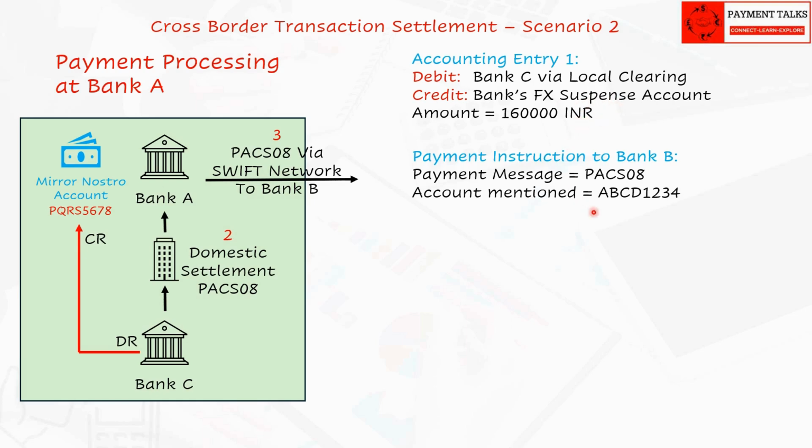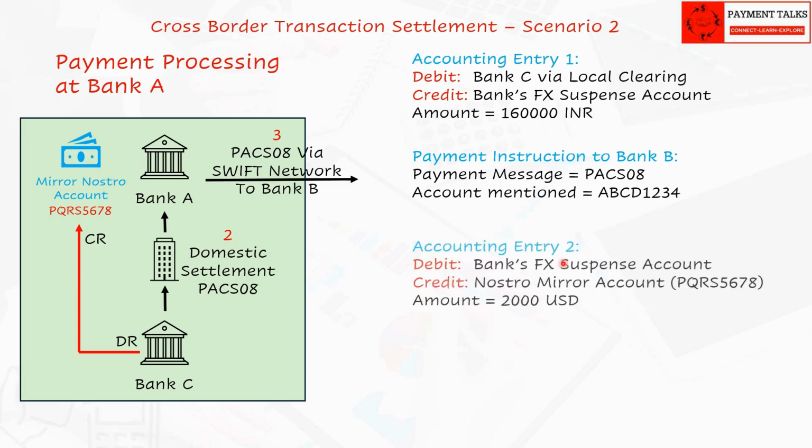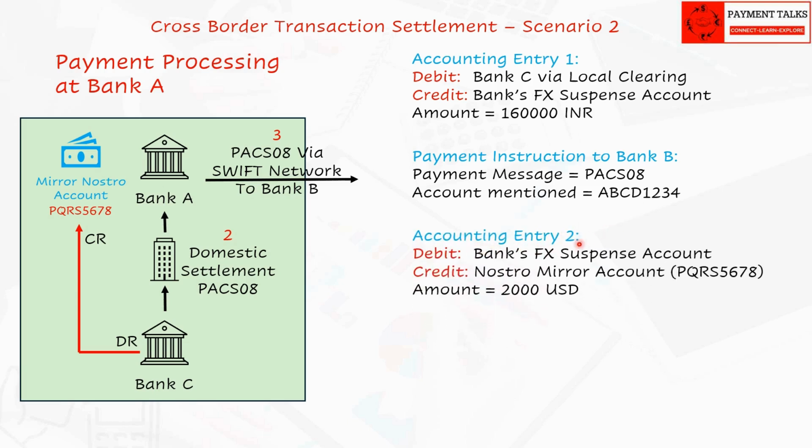Using this conversion, Bank A then initiates a payment transaction PAX 08 to Bank B, instructing to take the amount from its Nostro account and settle the funds to customer D holding an account with Bank D in USA. For this, Bank A does a second accounting entry in USD and does a credit to Nostro Mirror account PQRS 5678 for tracking.